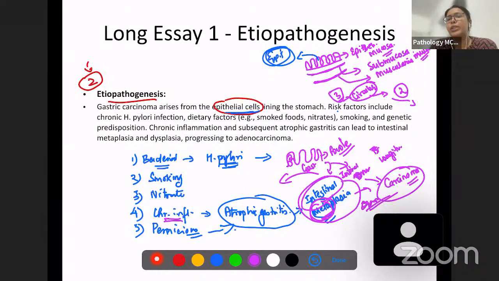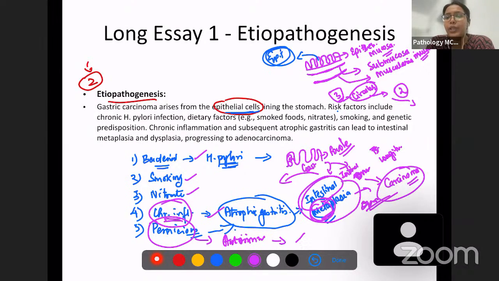So what are the risk factors? We have smoking, we have nitrate-rich food, we have chronic inflammation by atrophic gastritis and H. pylori. Also remember pernicious anemia. Pernicious anemia is an autoimmune condition which leads to damage of parietal cells, which in turn leads to decreased vitamin B12. So this is what pernicious anemia is.